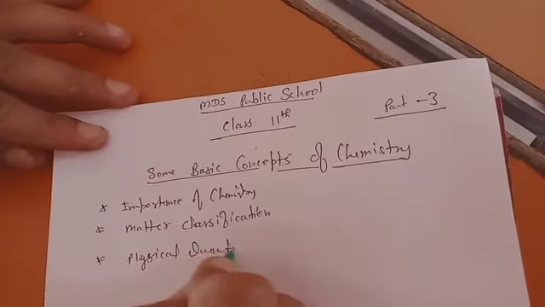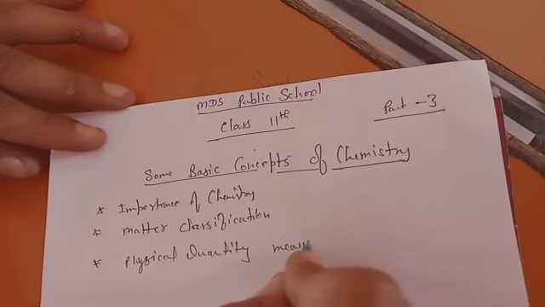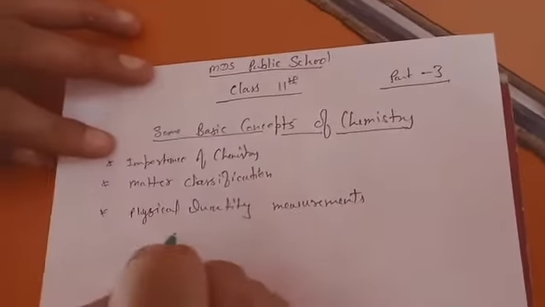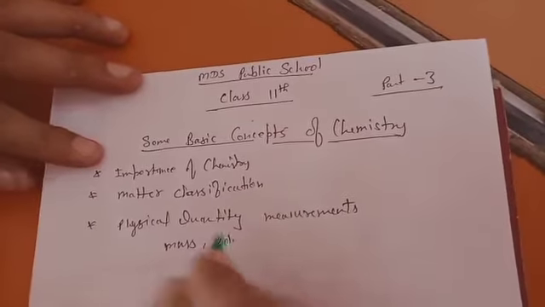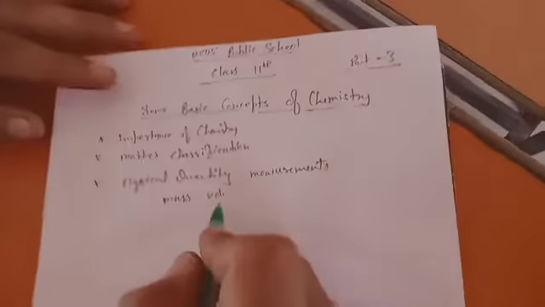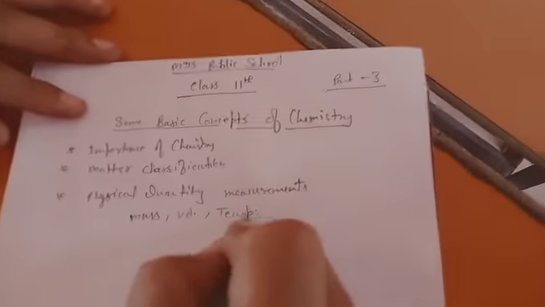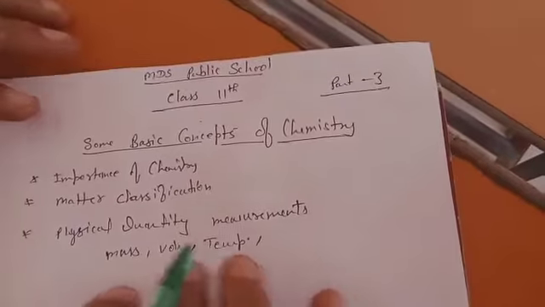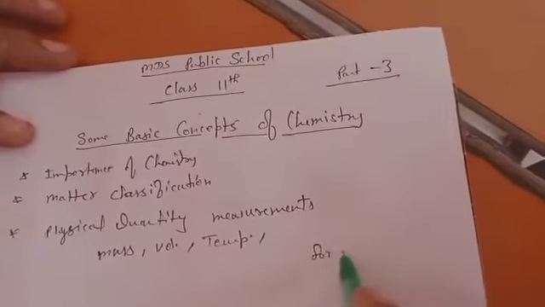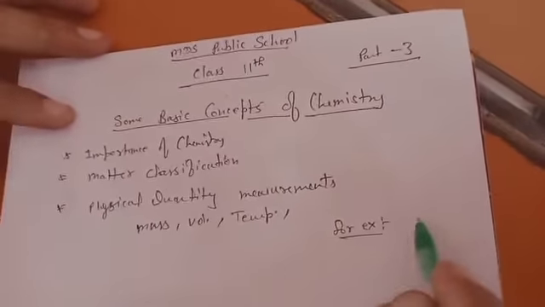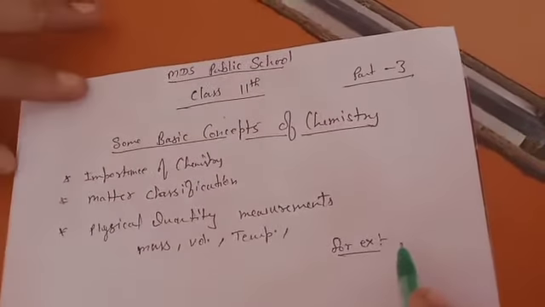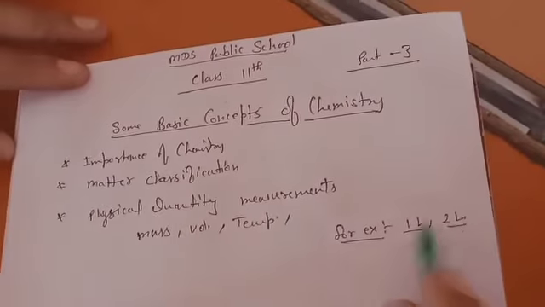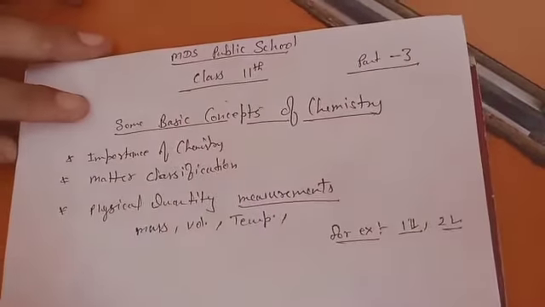Physical quantity measurements. That is to say, physical quantities are things like mass, volume, that is, how much mass matter has, how much volume it has, and what its temperature is. So these are the physical quantities we need to measure. Why do we need to measure? For example, you are going to buy some milk from a milkman. You have to give him an exact amount, either 1 liter or 2 liters. So you have to give a measurement. That's why we need measurement.